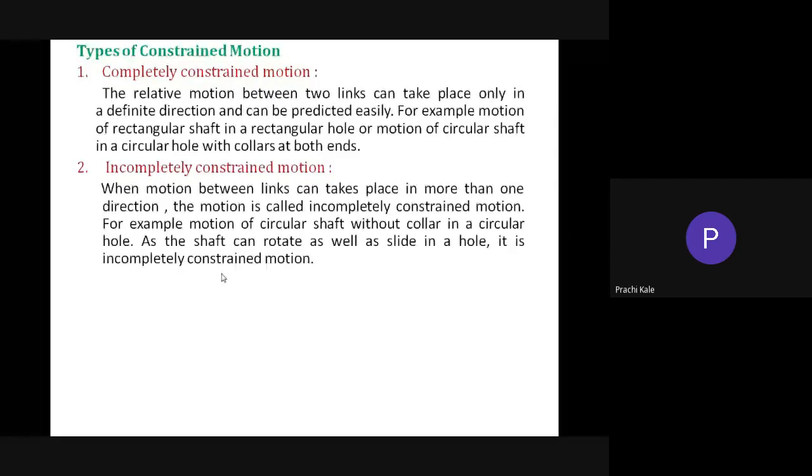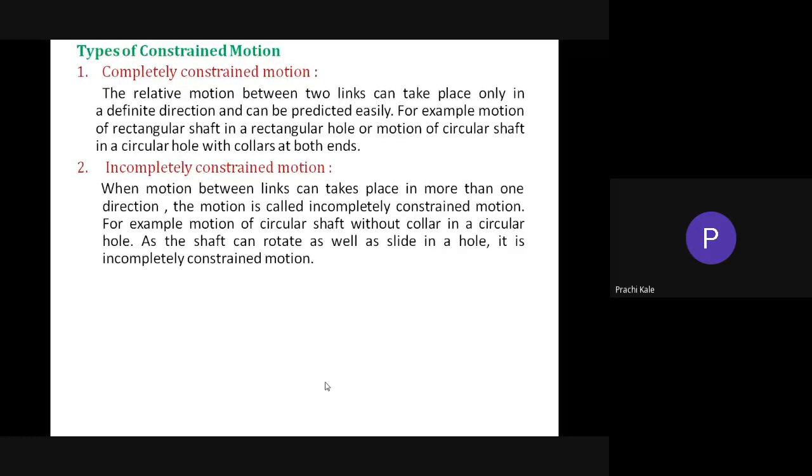Nikhil, you should not calculate positive direction and negative direction as different degrees of freedom, because it's only a one direction motion. For our reference, we take some reference point and we say positive x and negative x, positive y and negative y. But actually, in degree of freedom, motion takes place in one definite direction. So when I say the body is moving along the x direction, you have to calculate it as one direction only. No need to consider whether it is moving towards positive x or negative x.